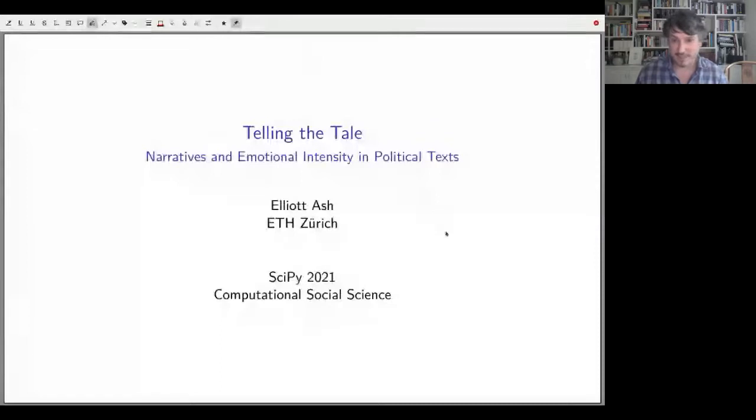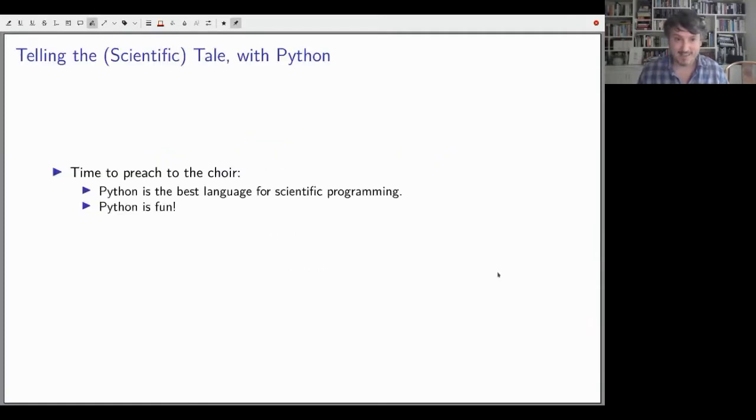As Rochelle already mentioned, today I'll be talking about telling the tale, narratives and emotional intensity in political texts. I'll be sharing a few examples of my research using computational social science tools, and Python in particular, for use in law, economics, and data science. So just to start off, we can think about today's session as telling the scientific tale with Python.